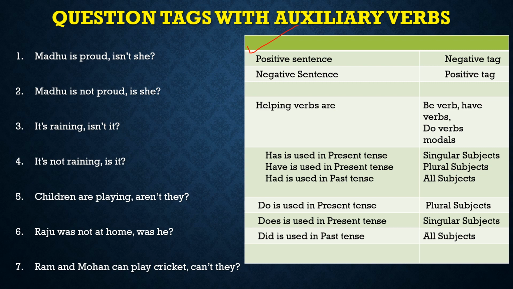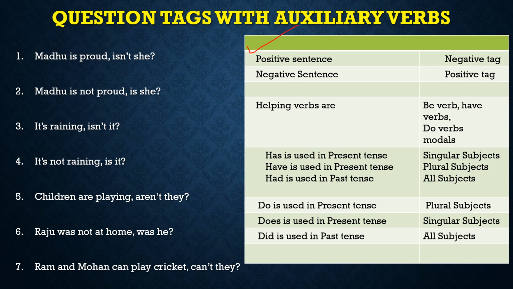Now we have the topic of helping verbs. You are very familiar with the helping verb or auxiliary verb. If not, go to the verb lesson and read it. What comes under helping verbs? First is be verbs: is, am, are, was, were. Have verbs: has, have, had. Do verbs: do, does, did. And modals: can, should, could, must, may. These all come under the category of modals.